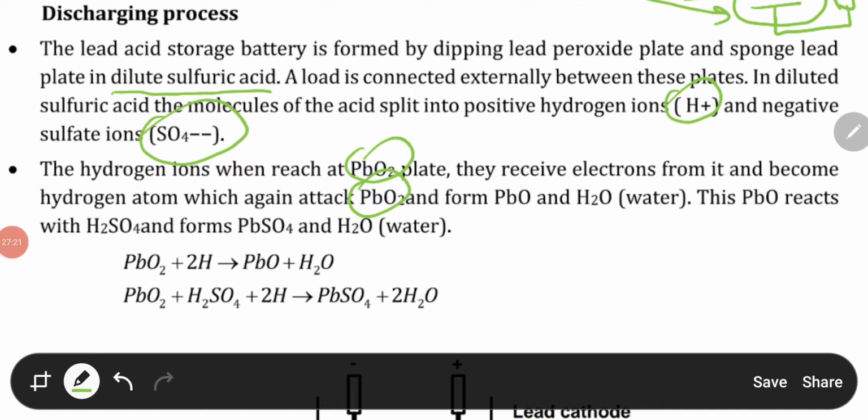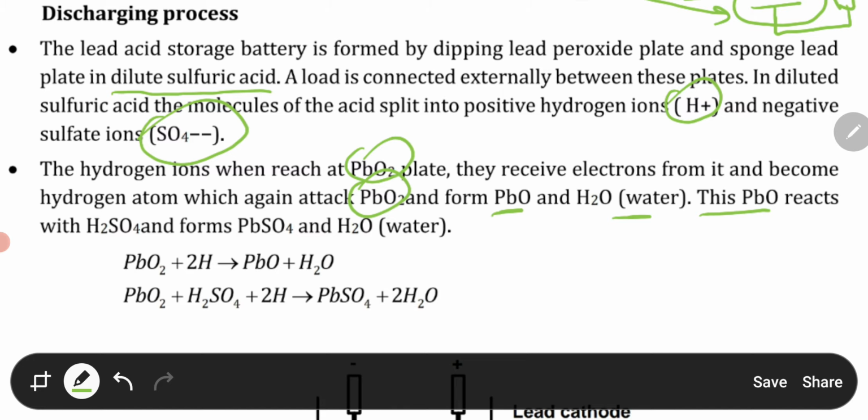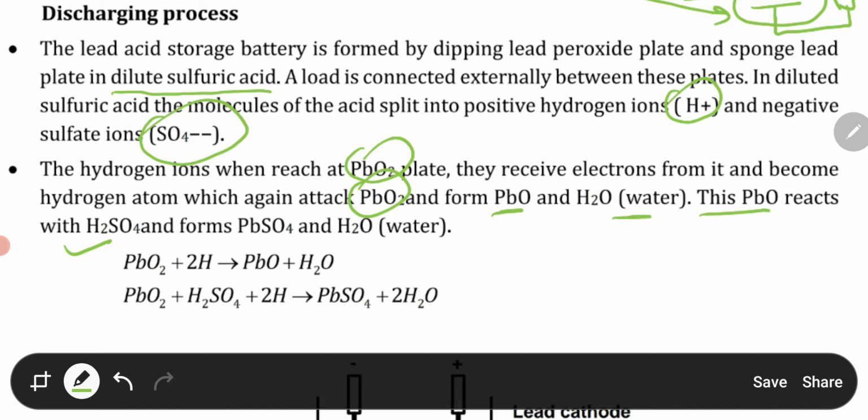If we discuss further, this PbO2, that is lead peroxide, and water. This lead peroxide reacts with sulfuric acid, that is nothing but the dilute sulfuric acid. This lead peroxide reacts with the dilute sulfuric acid and forms PbSO4 and H2O, that is the water.